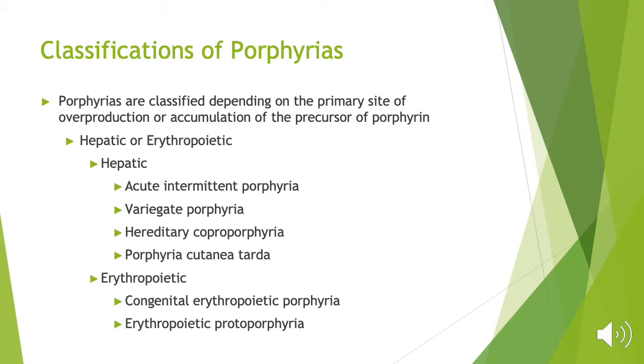Examples of erythropoietic porphyrias include congenital erythropoietic porphyria and erythropoietic protoporphyria. They can be additionally classified as acute or non-acute porphyrias. We will be focusing on acute porphyrias since they are the most relevant to the management of anesthesia and can be exacerbated by certain drugs that we administer.